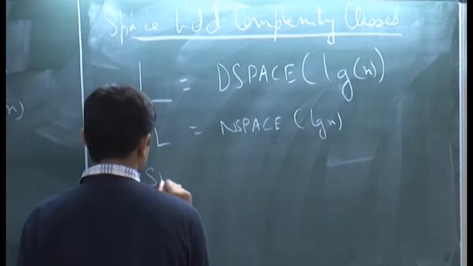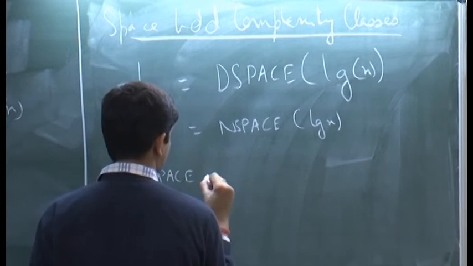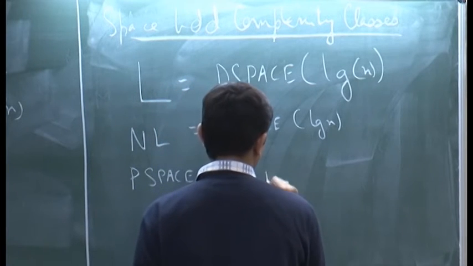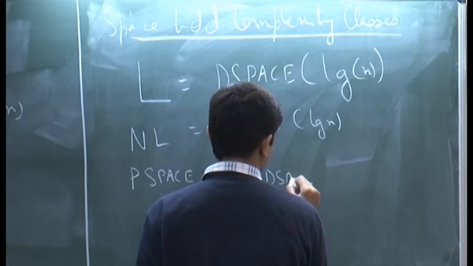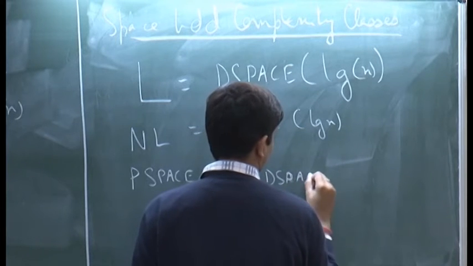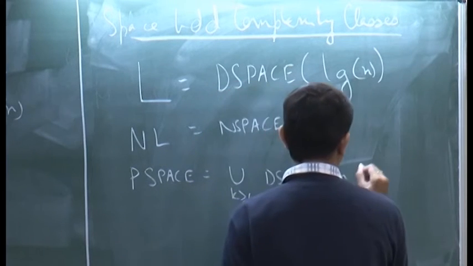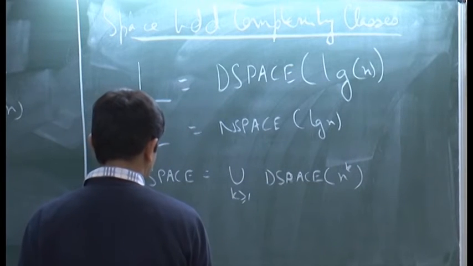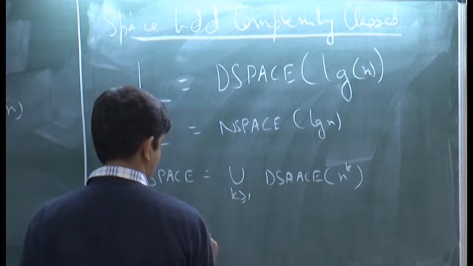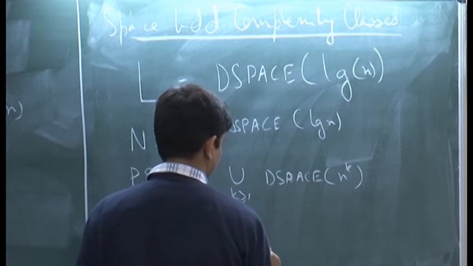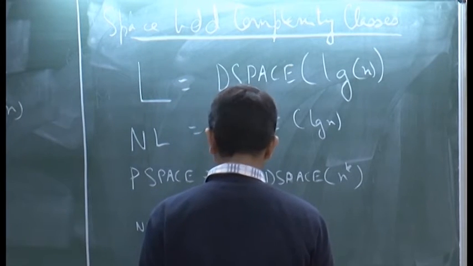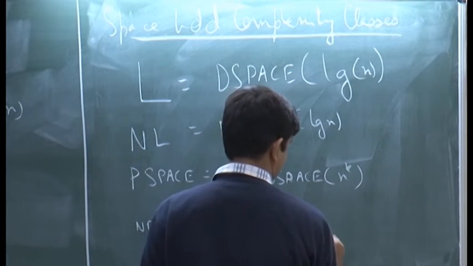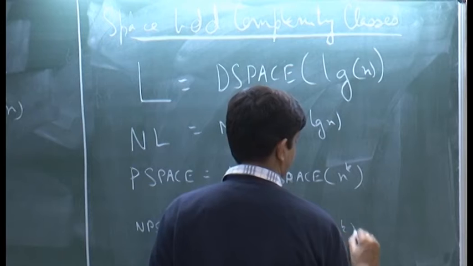We have P space, which is the union over all k greater than or equal to 1 of D space of n to the power k, and we have NP space, which is the union over k greater than 1 of N space of n to the power k.